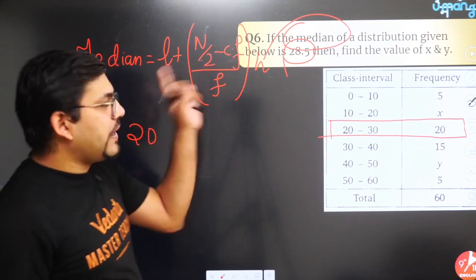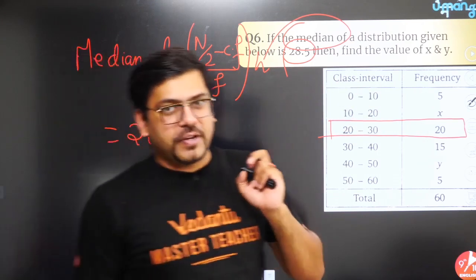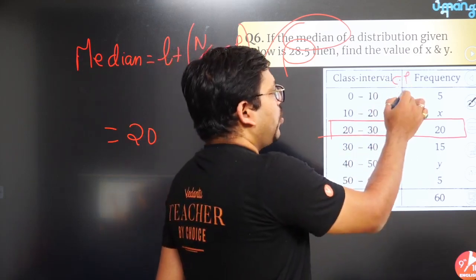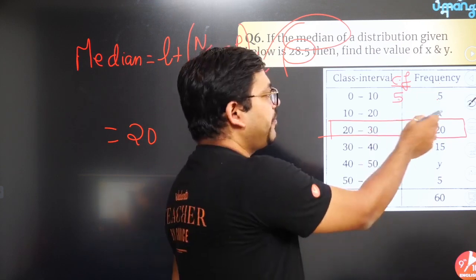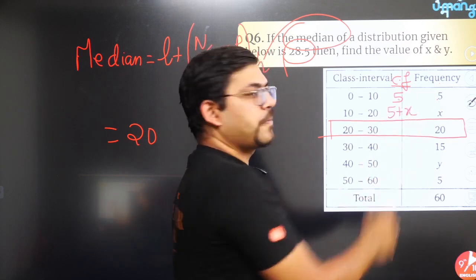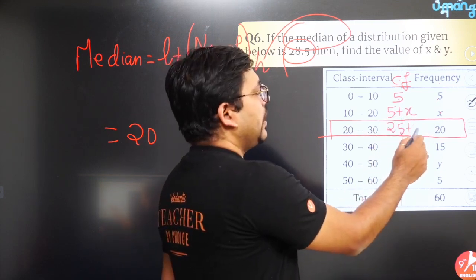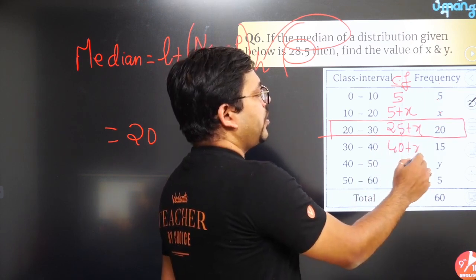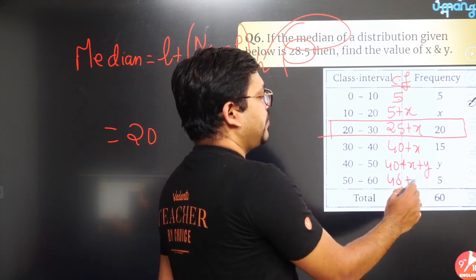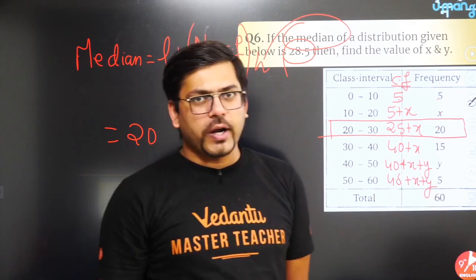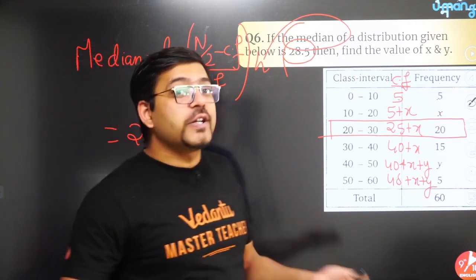Now for putting these values, you will have to make one extra column, called CF, cumulative frequency. In the CF column, the first frequency 5, you will write as it is, 5. Second one 5 plus x. Third one 5 plus x plus 20, that is 25 plus x. Then 40 plus x, then 40 plus x plus y, and then 40 plus x plus y plus 5, that is 45 plus x plus y. Got it, everything?